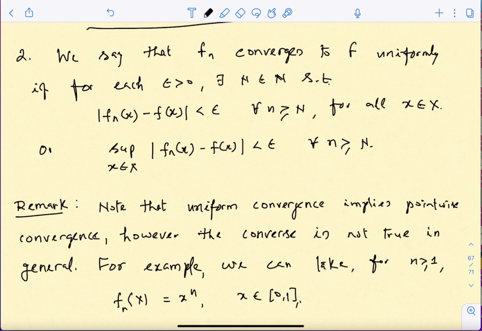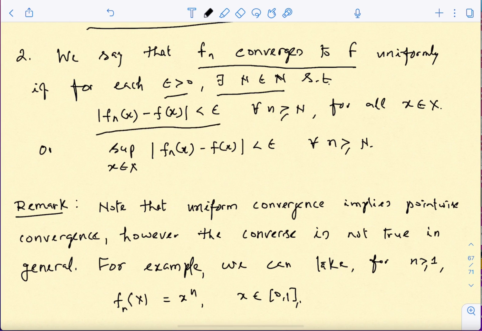Okay, now this definition and the previous definition of pointwise convergence, these are nothing new. You do them in your real analysis course. So I will just repeat. We say that f_n converge to f uniformly if for every given epsilon you can choose an N, okay, there is no dependence on the points, such that this is always less than epsilon for all n, no matter which x I choose.